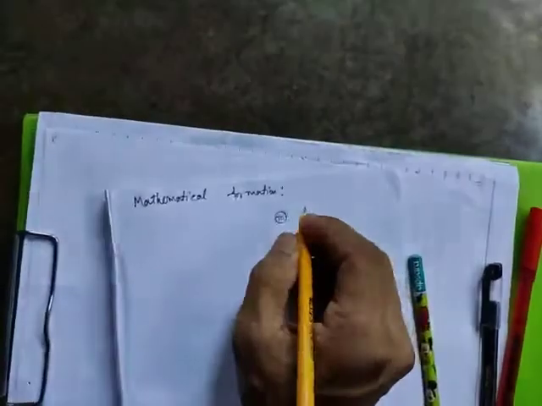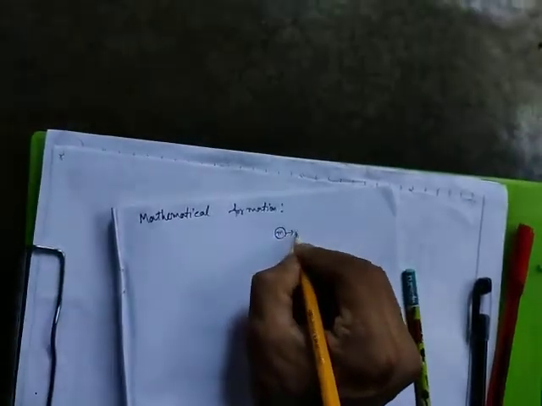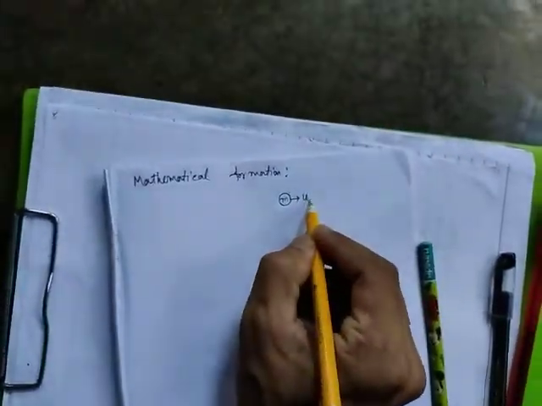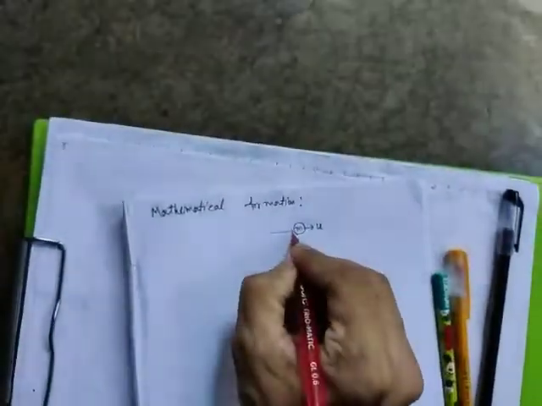This object is moving with a uniform velocity u. According to Newton's first law, if there is no external force, the object will move in a straight line with constant or uniform speed. That means if there is no force, the object will move with speed u in a straight line. Now let us consider I am applying a force. Suppose F is the external force applied.